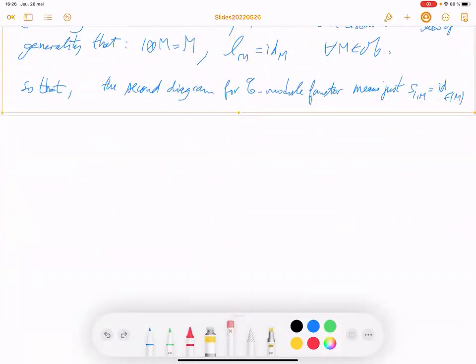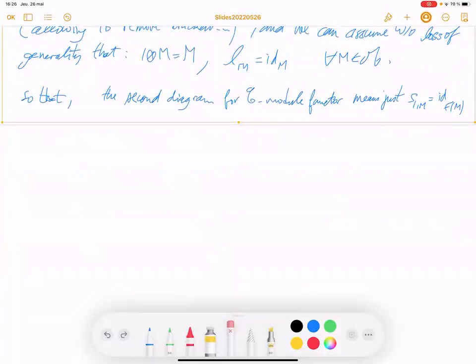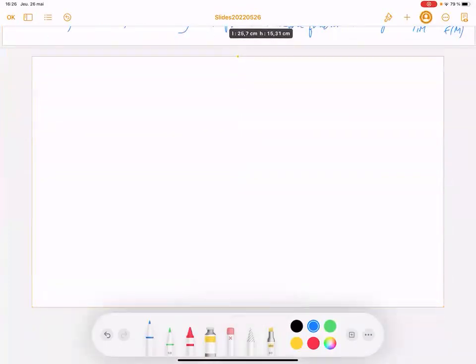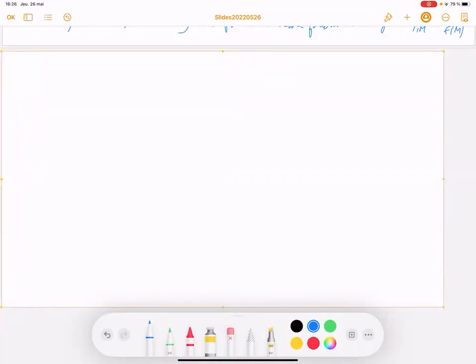Now we want to restrict to the case where the category is a multi-tensor category. So, module categories over a multi-tensor category.